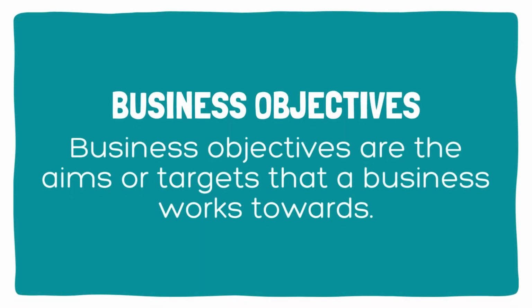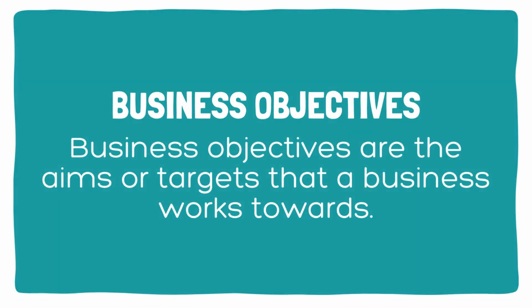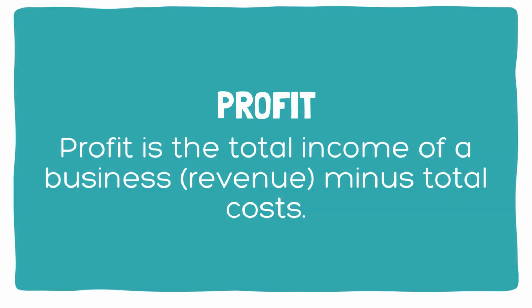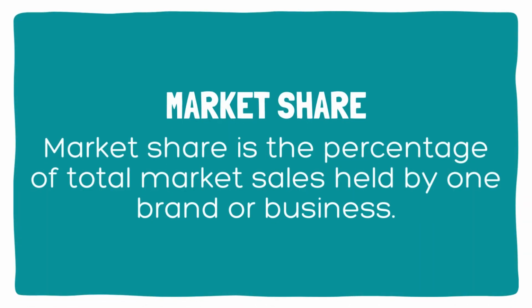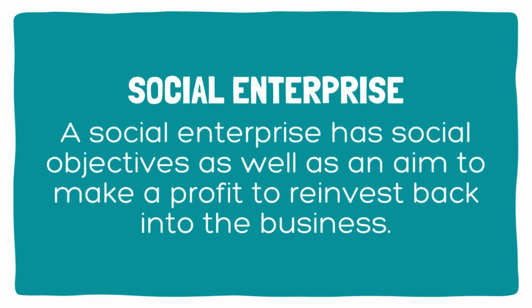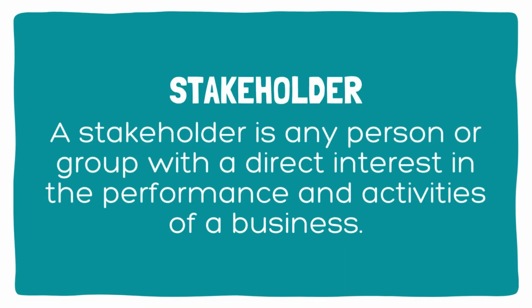Business objectives are the aims or targets that a business works towards. Profit is the total income of a business, revenue minus total costs. Market share is the percentage of total market sales held by one brand or business. A social enterprise has social objectives, as well as an aim to make a profit to reinvest back into the business. A stakeholder is any person or group with a direct interest in the performance and activities of a business.